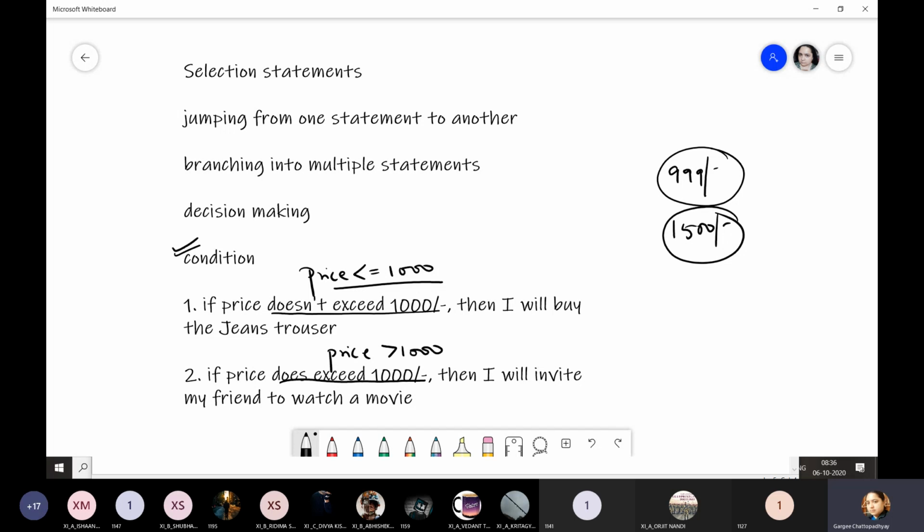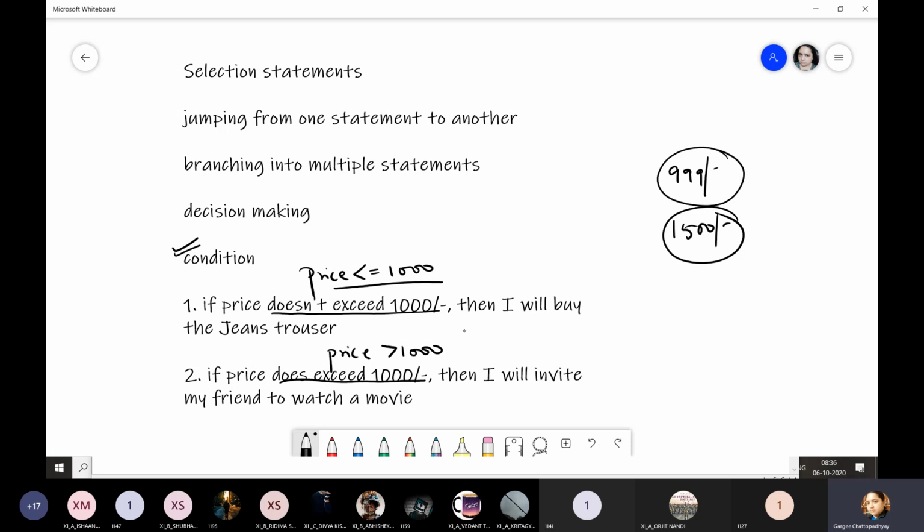So depending upon the condition, now you don't know what the condition will actually be. It will all depend upon the situation. When you go to the shopping mall, when you go to that store, on seeing the price tag only you can decide.